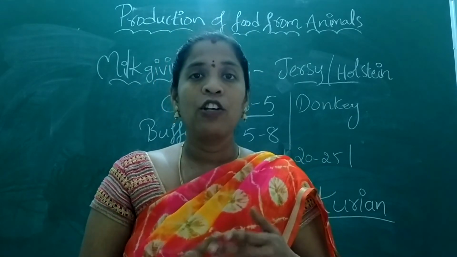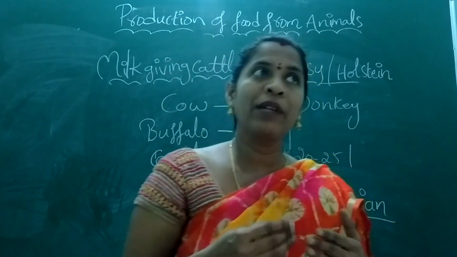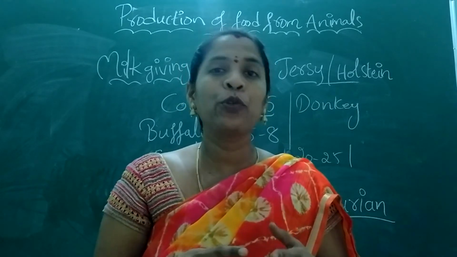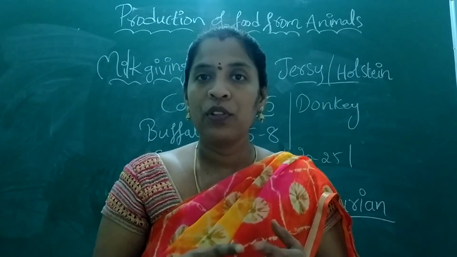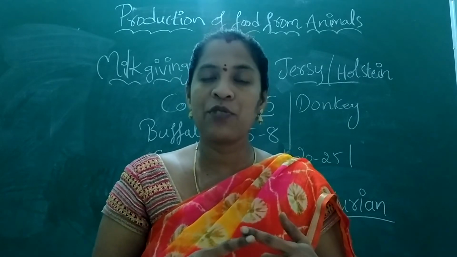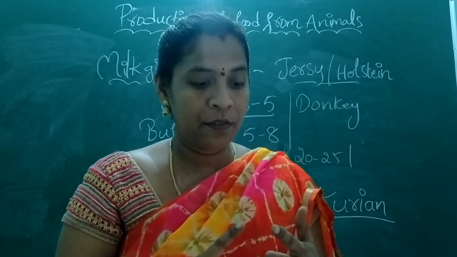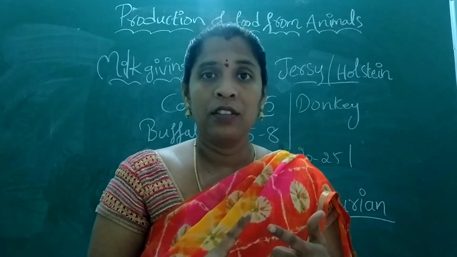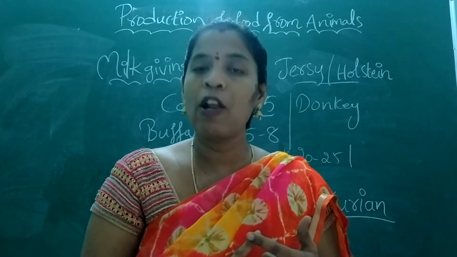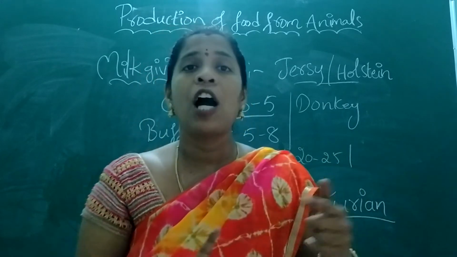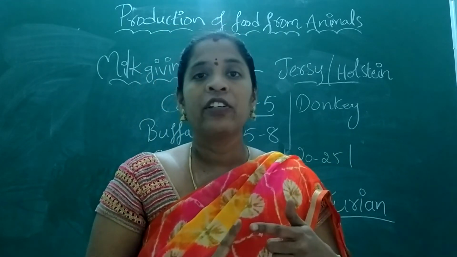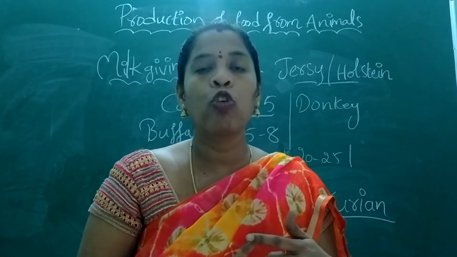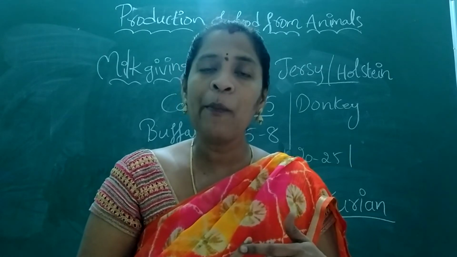So to improve the milk production in India, try to rear animals and improve animal husbandry. I hope you understood today's class. In today's class we discussed animals like Nagpuri, Haryana, Ongole. These are species belonging to India, and Jersey and Holstein are from abroad, and these are crossbred in India. These provide milk. Buffaloes also, cow, camel, buffalo, goat, sheep, donkey, they provide milk in India, and that milk